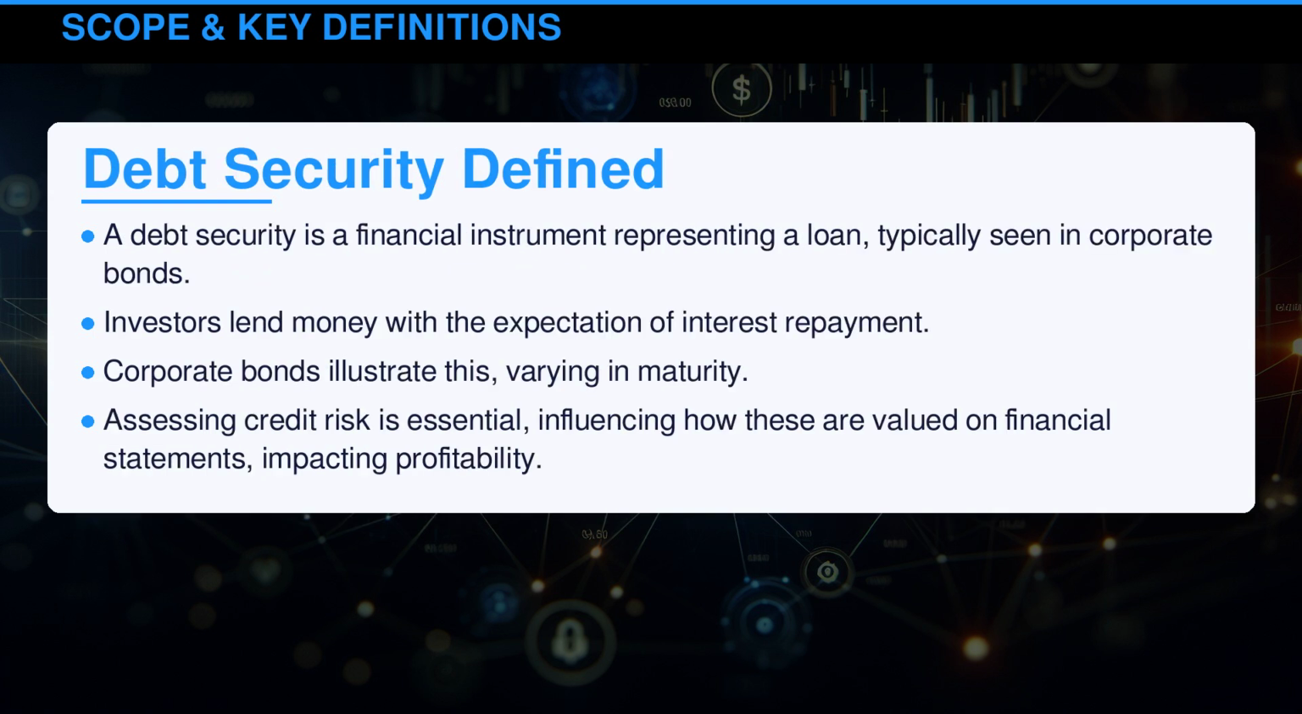A debt security is a financial instrument representing a loan, typically seen in corporate bonds. Investors lend money with the expectation of interest repayment. Corporate bonds illustrate this, varying in maturity. Assessing credit risk is essential, influencing how these are valued on financial statements, impacting profitability.